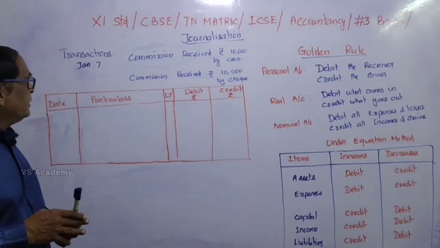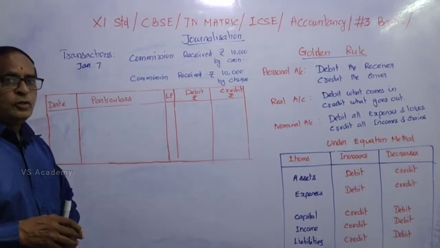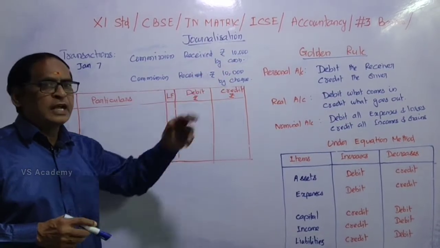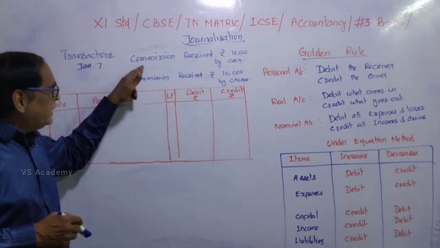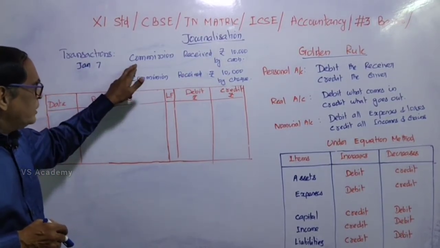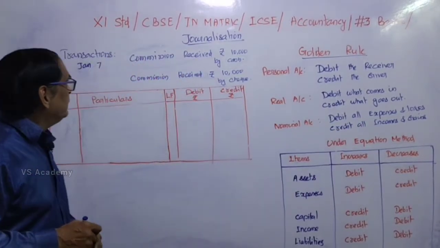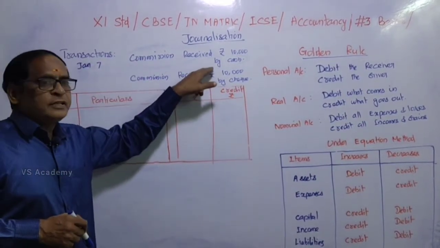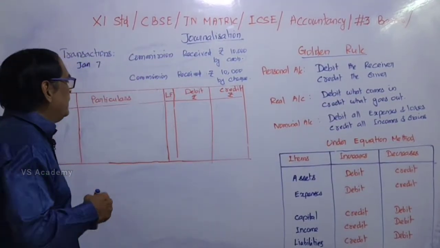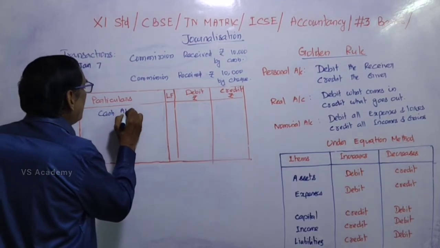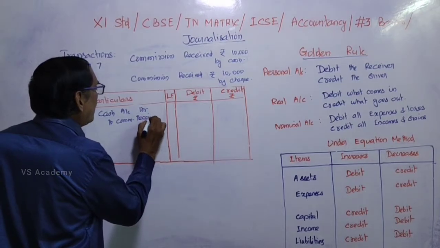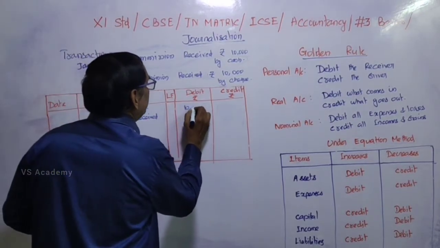The next one is commission received by cash, rupees 10,000. There are two effects. One is commission received and another is cash. Commission received is an income and then cash is an asset. According to the golden rule, commission received, so credit all incomes and gains. So it should be credited. Cash means we are receiving cash. Debit what comes in, cash is coming inside. So cash account debit to commission received 10,000.